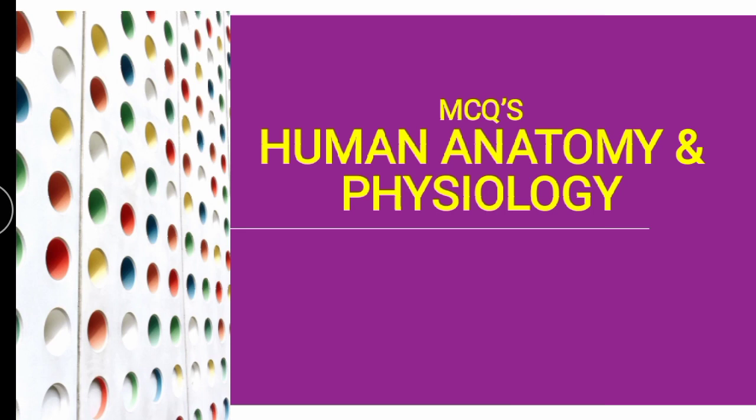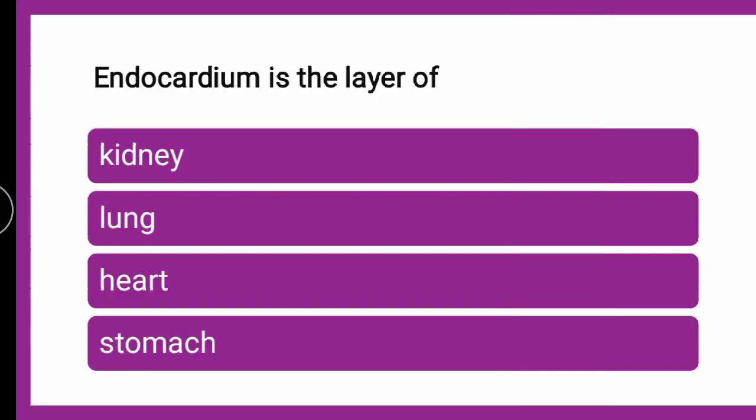Now, to start with the first question: endocardium is the layer of dash. Whether it is the layer of kidney, lung, heart, or stomach, all of you come on fast, put your answers in the comment box. Till then we will go for the explanation, and later on you can verify your answer for each question which we are going to talk about further in the video.